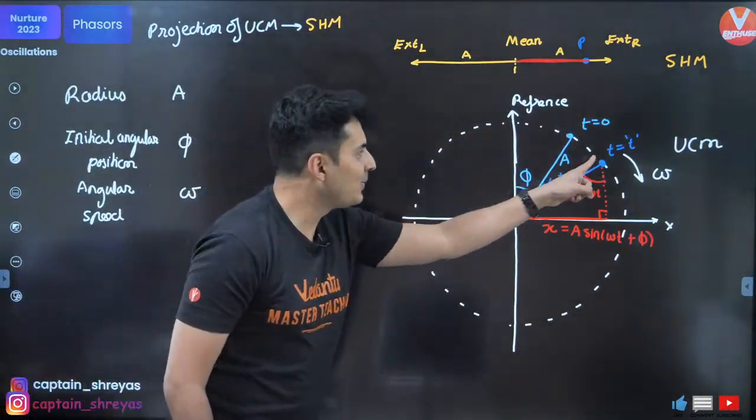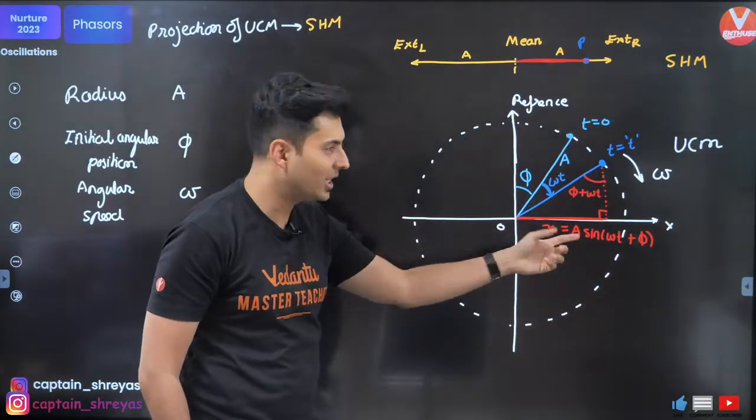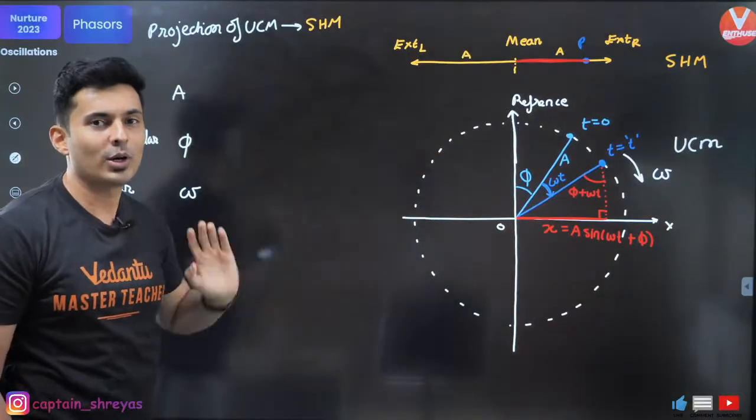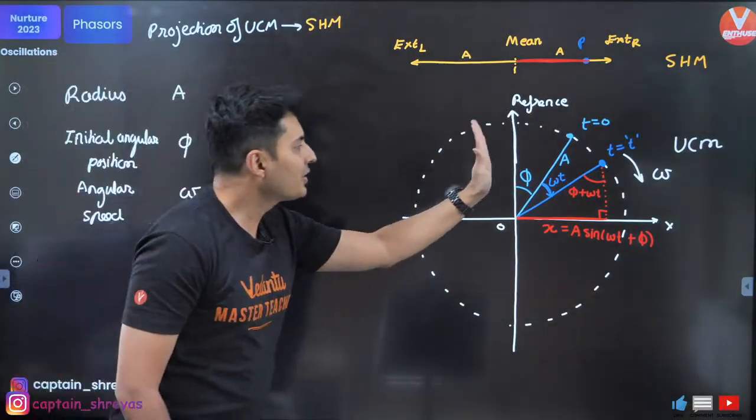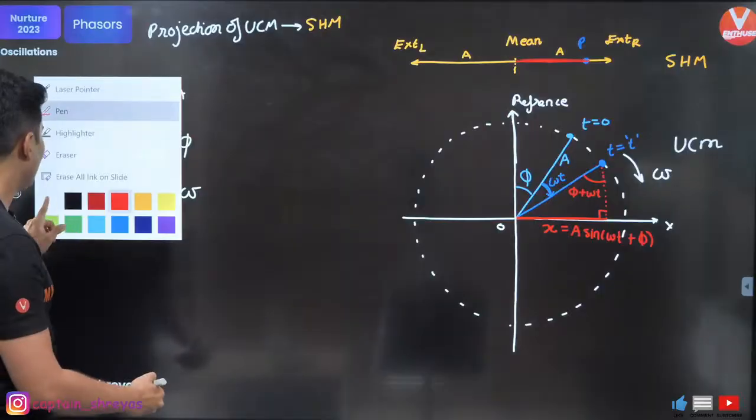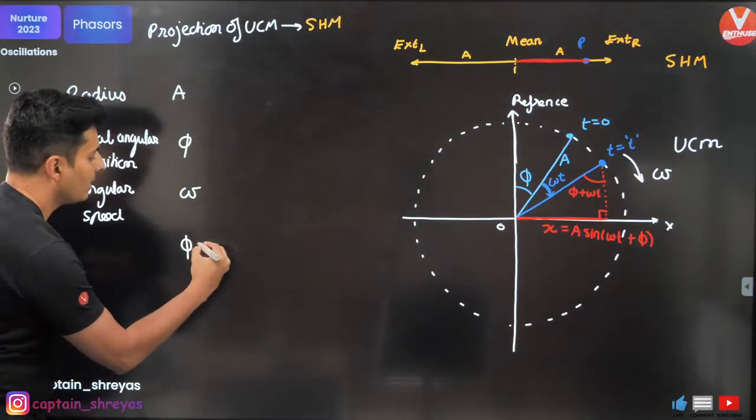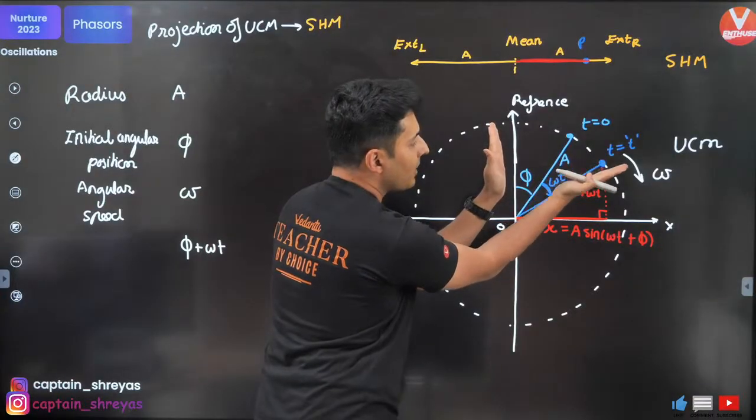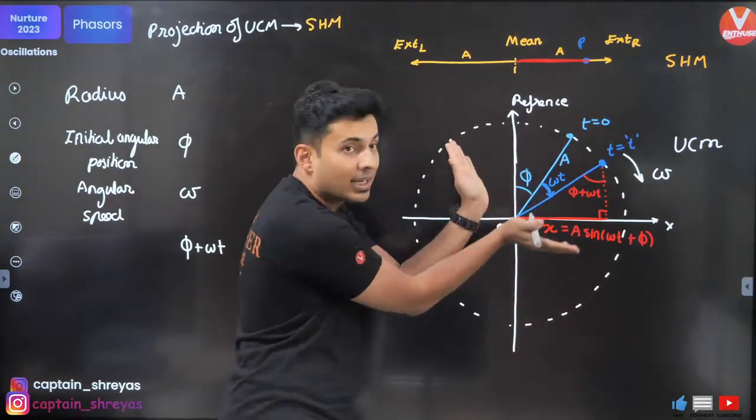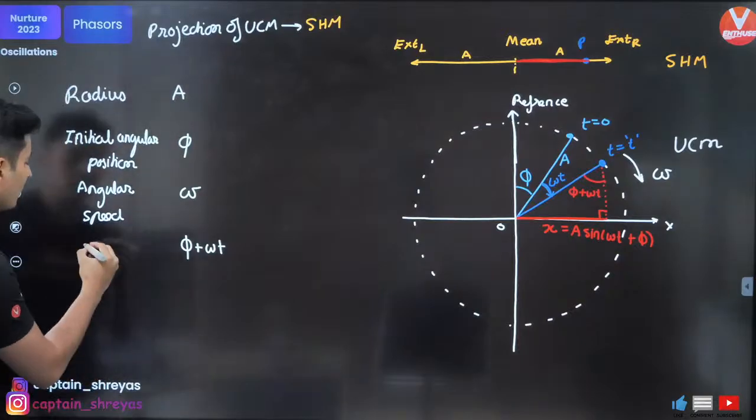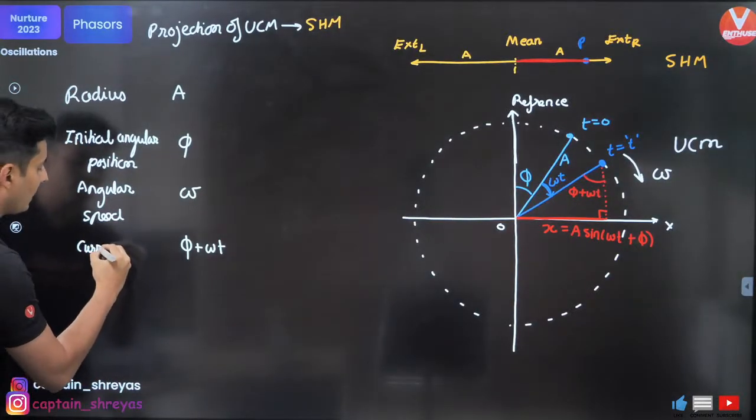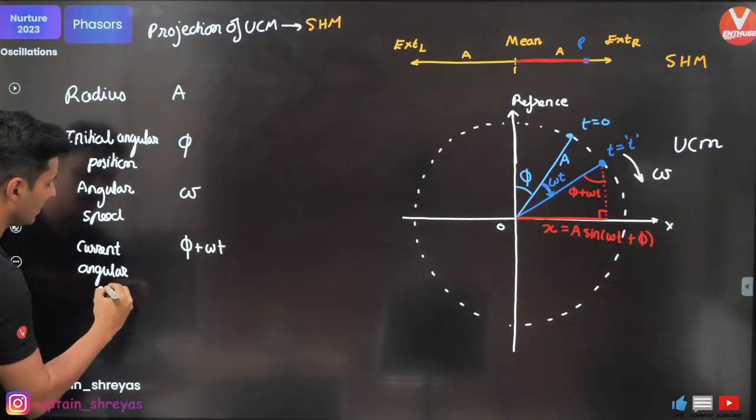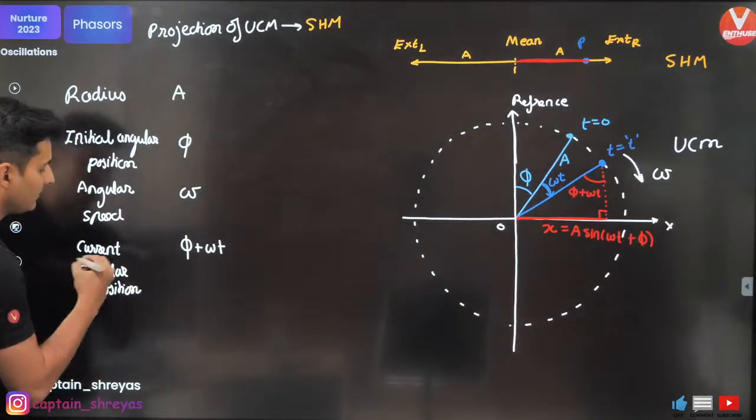Now, don't you see, this particle is just performing uniform circular motion. The x component is performing simple harmonic motion, exactly what we wanted. If I ask you what is phi plus omega t, in terms of circular motion, this is the total angle at any time. That angle will keep on changing. It's the current angular position. That's what it resembles.